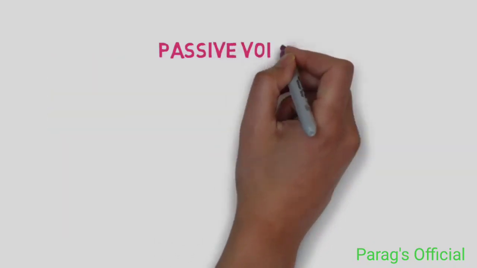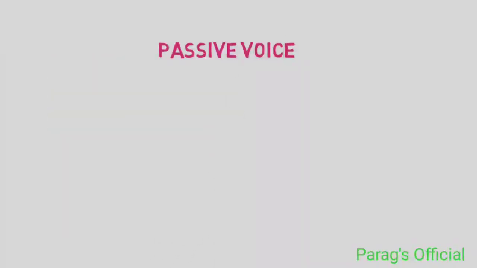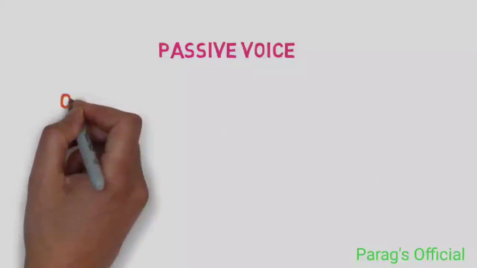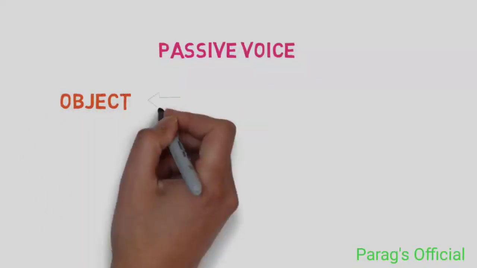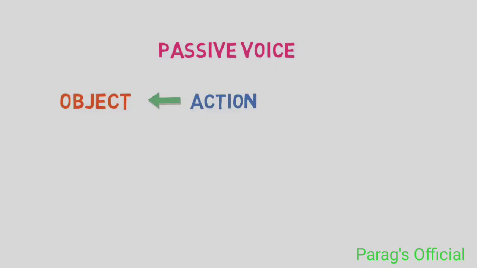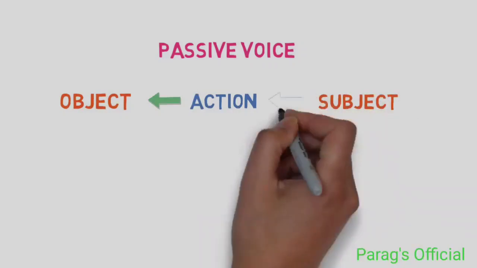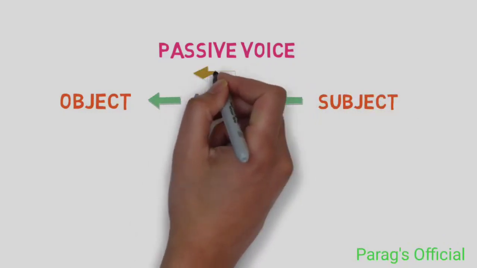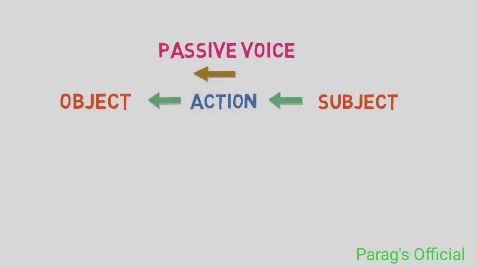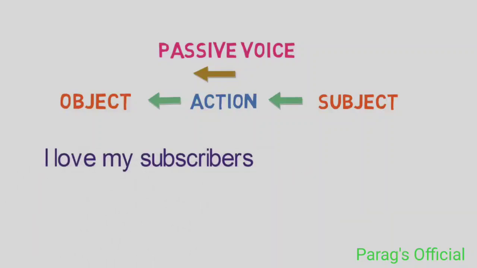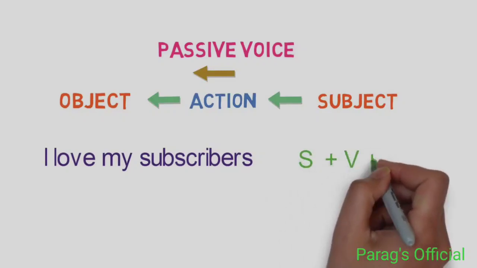Let's look into the passive voice. Passive voice is used to show interest in the person or object that experiences an action rather than the person who is performing it. The whole order is reversed here. You can note it. What does that mean? Let's say we have the same sentence that we looked at previously: I love my subscribers. Here the subject I is doing the action. The sentence structure is subject plus verb plus object.